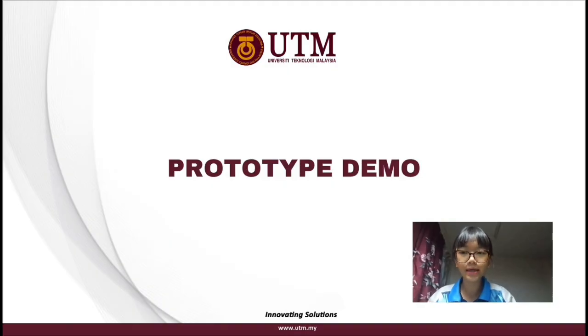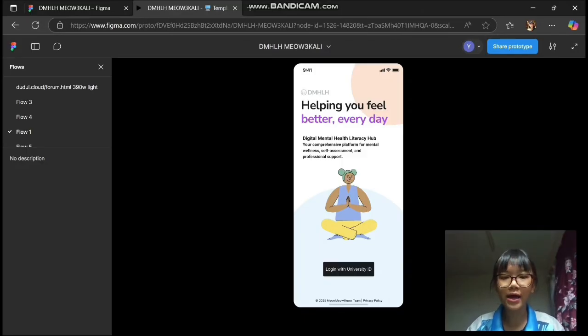Now, we are excited to present our high-fidelity mockup prototype for the DMHLH system. Our team developed it in Figma, focusing on a mobile-first design approach. The final product is intended to work smoothly across web and app. Now, we will demo our DMHLH login flow.